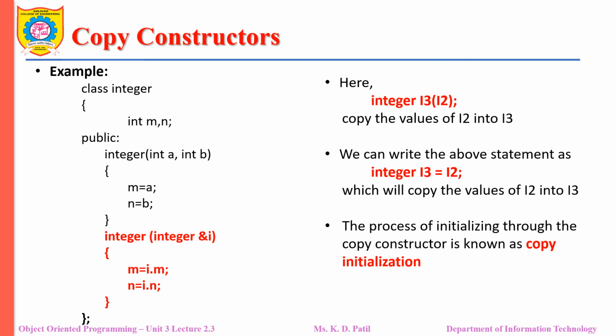The same statement can be written in a different form. You can write the statement as Integer i3 = i2. Now here the values of data members of that object will be copied to the data members of the other object. The process of initializing through the copy constructor is known as copy initialization.